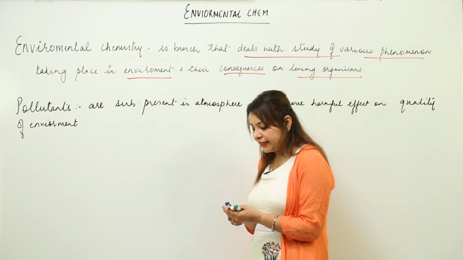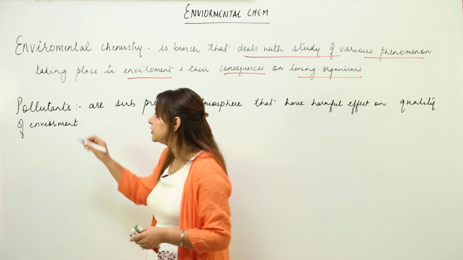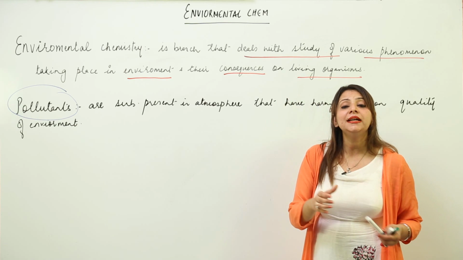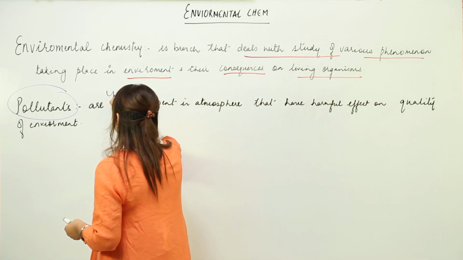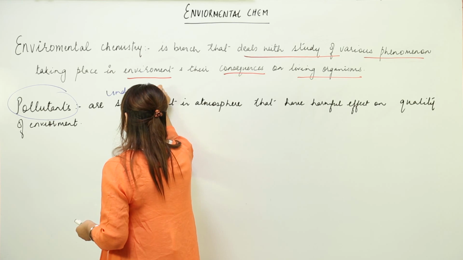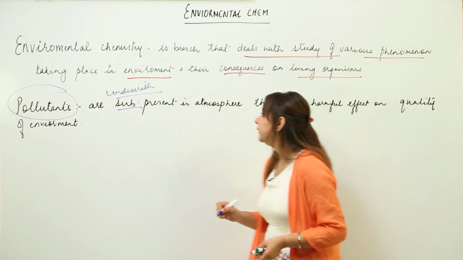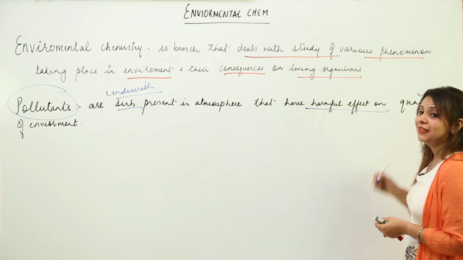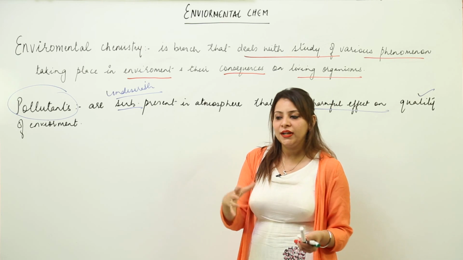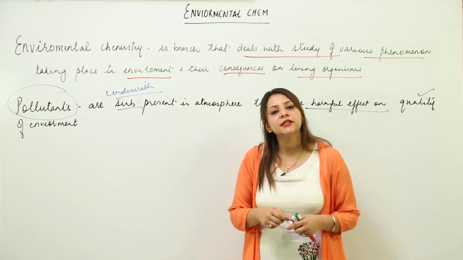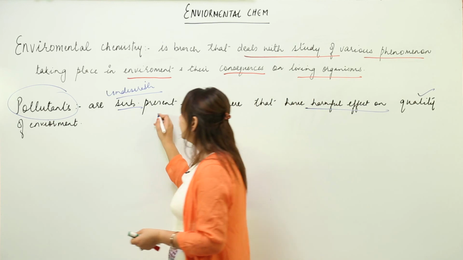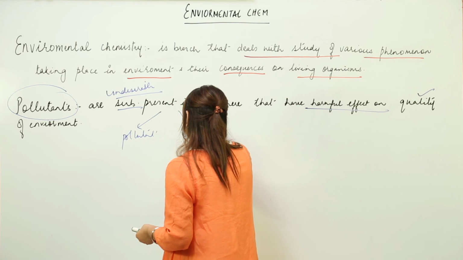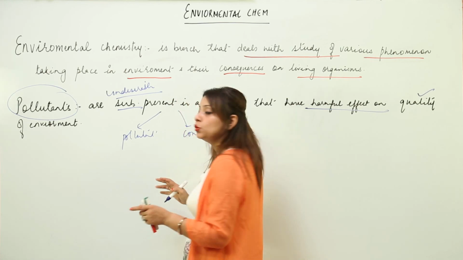Now we have seen that there are certain substances which affect the environment and they are called pollutants. Pollutants are basically undesirable substances. That means they are not desired because they have a harmful effect on the environment. They lower the quality of the environment in one way or another. You must have come across the term contaminant also, but there is a difference between a pollutant and a contaminant. These are two different things.